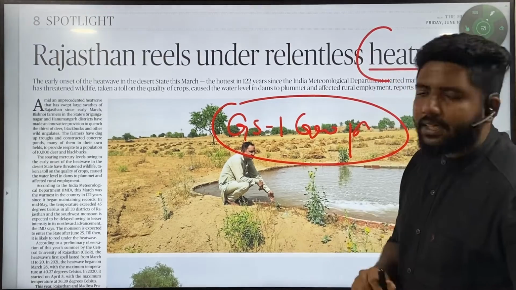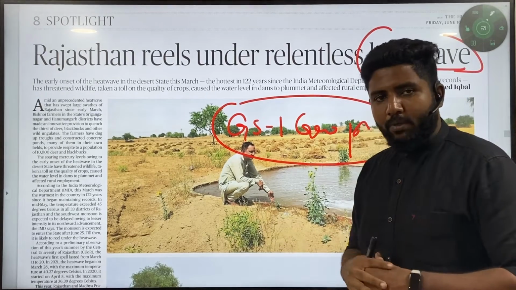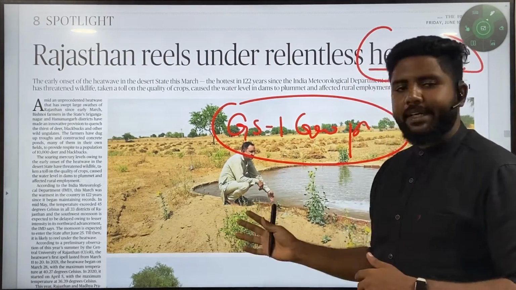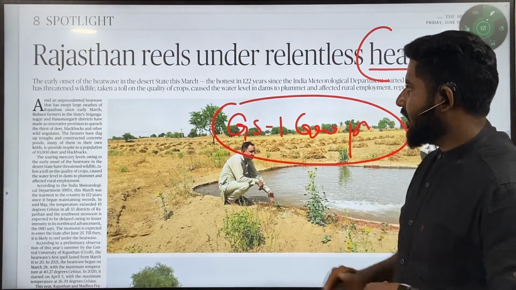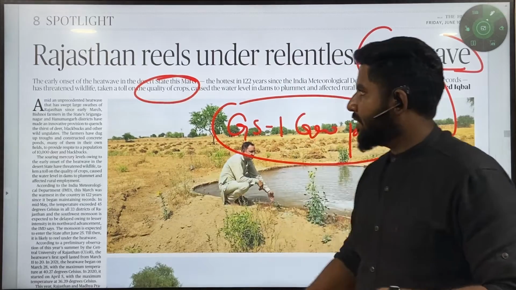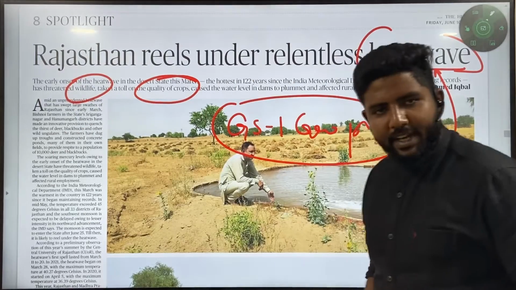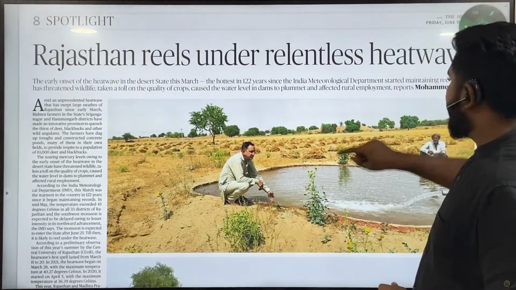Here they are mostly talking about Rajasthan, but what we are planning to do is discuss more generically the geographical phenomena: what causes it, how much it impacts the quality of the crops, whether wildlife is threatened, whether human life is threatened. Those all have to be understood.